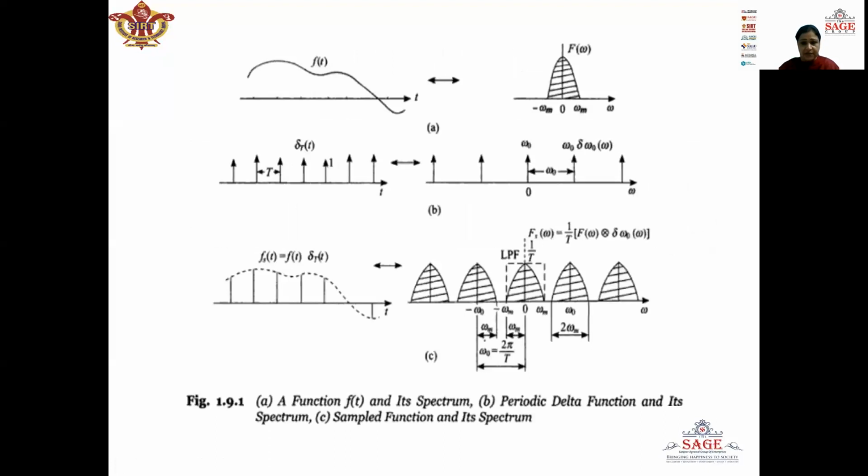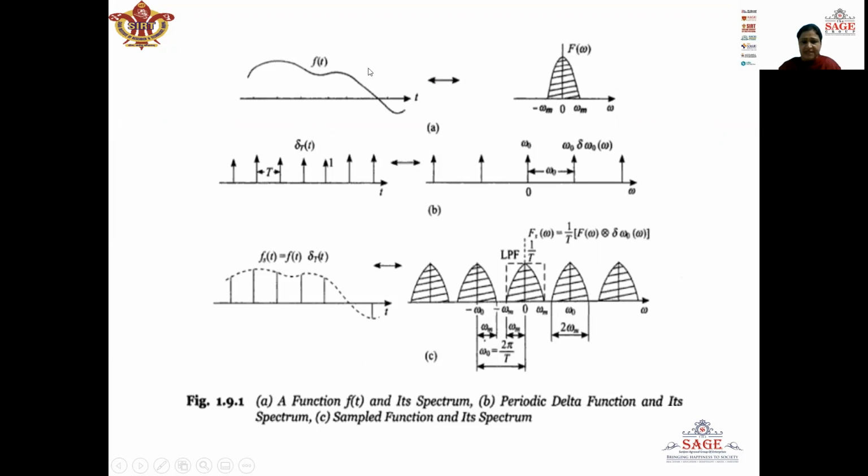Now, to start with the proof of this theorem, we will first consider the message signal f(t). f(t) is a continuous time message signal and it is band limited to frequency fm. So when we draw its frequency spectrum by taking its Fourier transform, the frequency spectrum is represented by F(omega). Here the maximum frequency component is omega m.